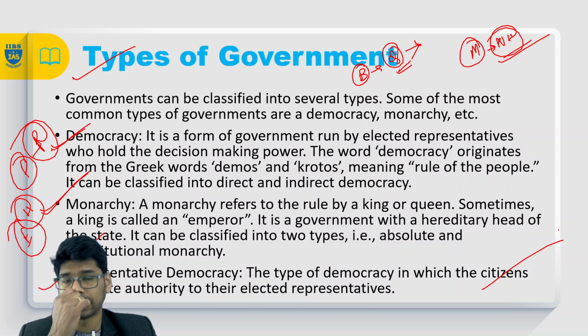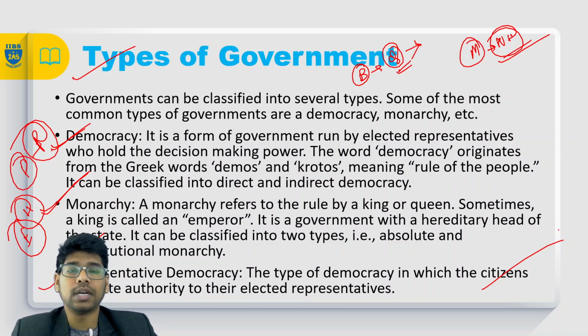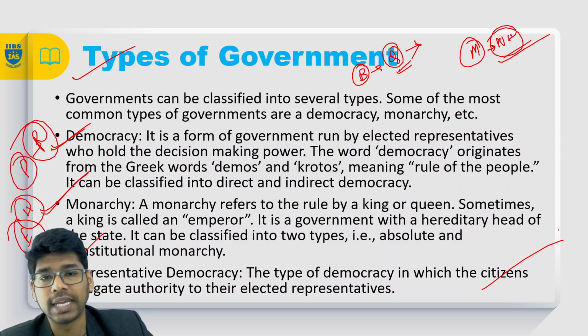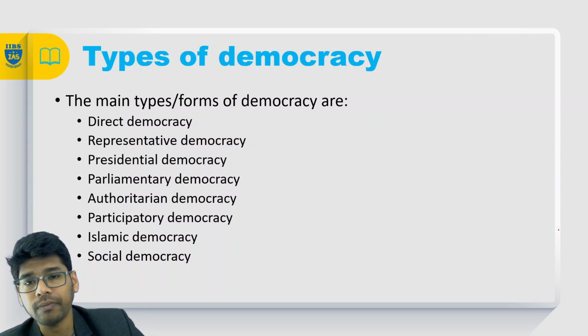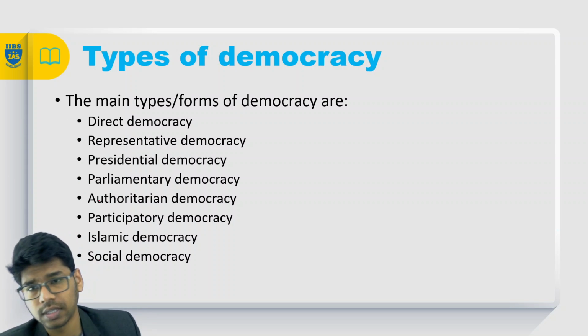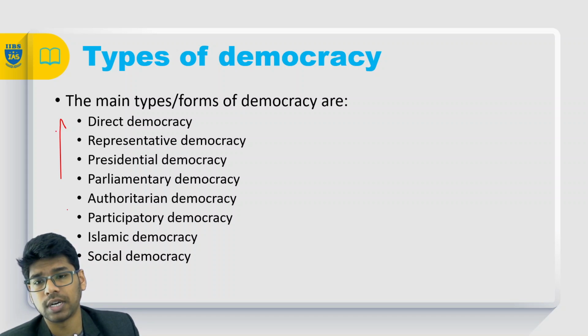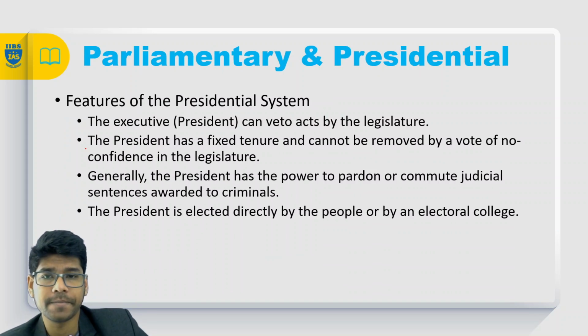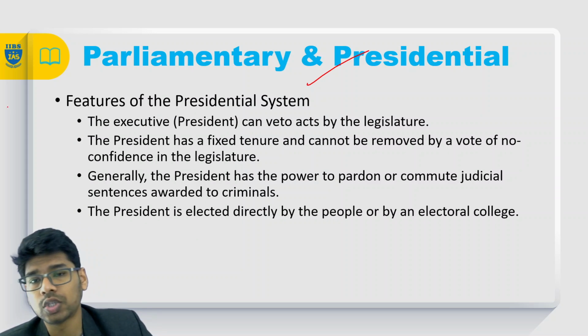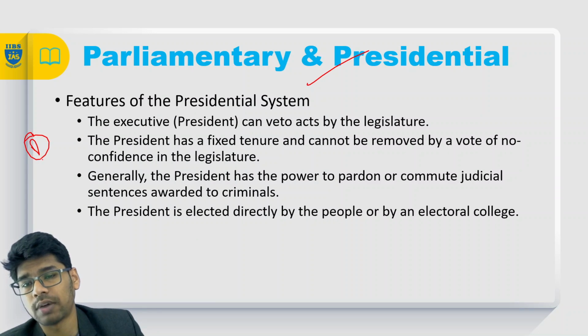That means we are actually sending a few people to represent us, right? We are delegating the powers. And the main types of democracy, as you can see on the slide, you can pause it and see the slide: the parliamentary and the presidential types of democracy. When it comes to democracy, we have two different types: direct democracy and indirect democracy.